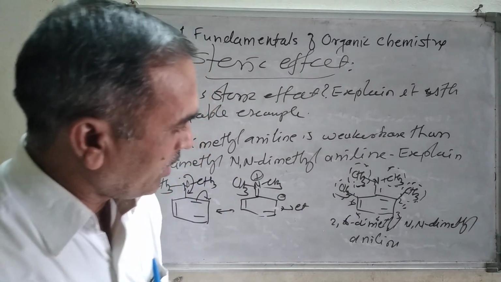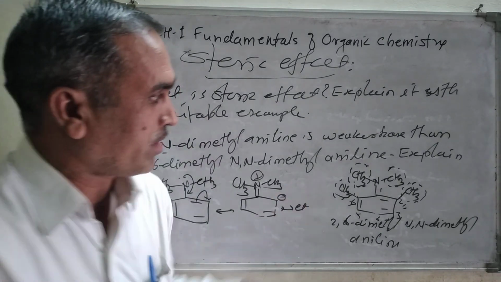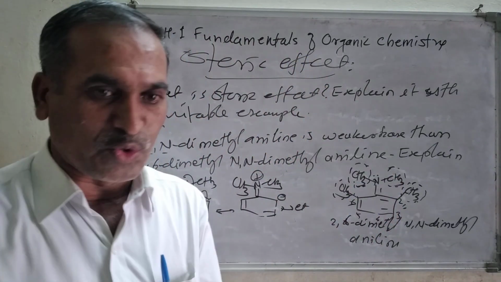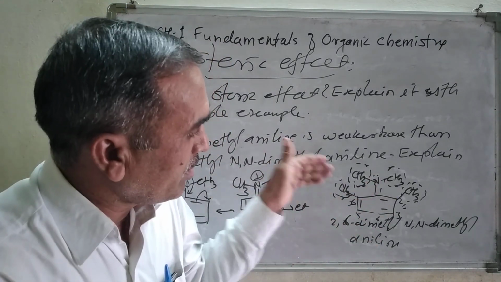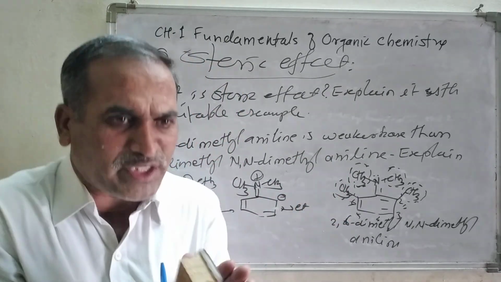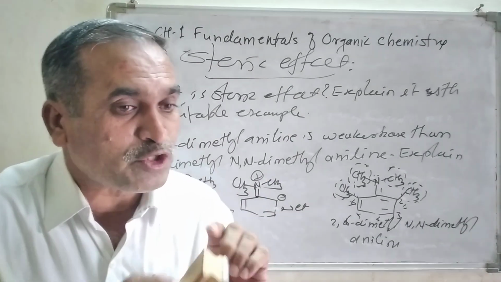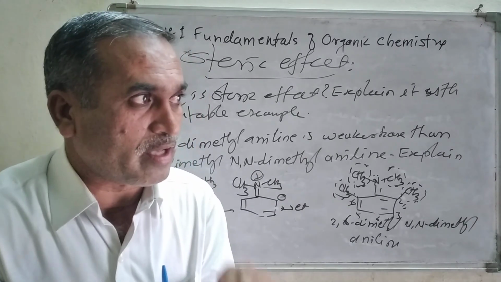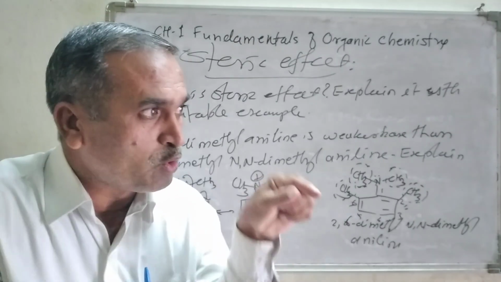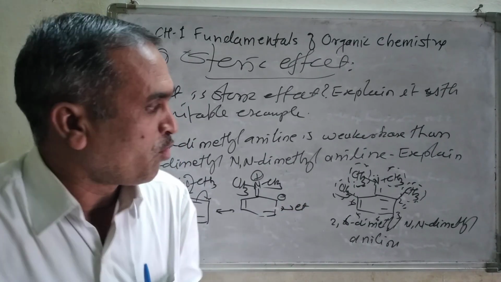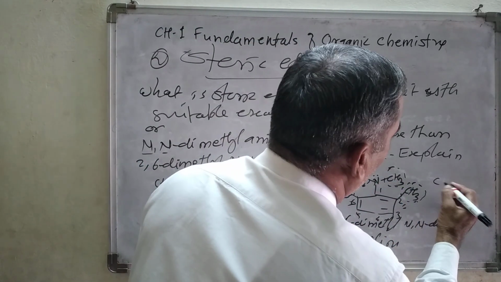Now remember, at the ortho positions there are two methyl groups, just like two bodyguards, and they do not allow the lone pair to come down. The methyl groups push against each other and there is not sufficient space, so rotation occurs between the carbon and nitrogen.